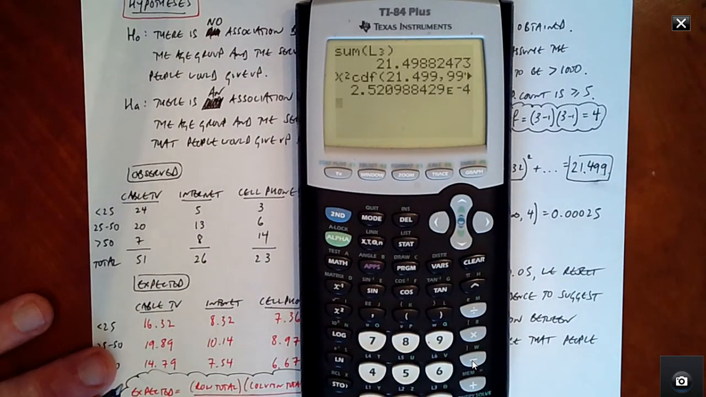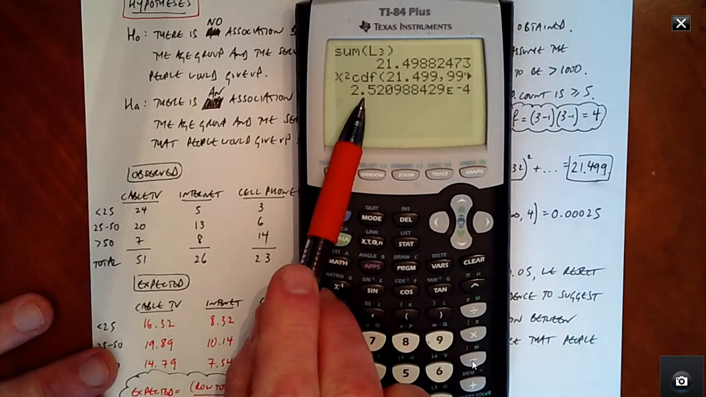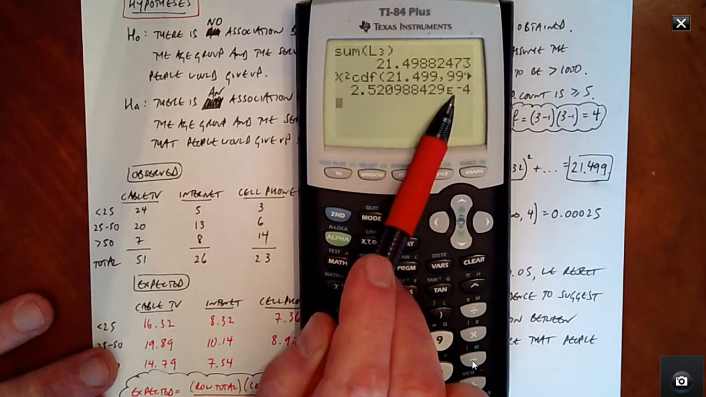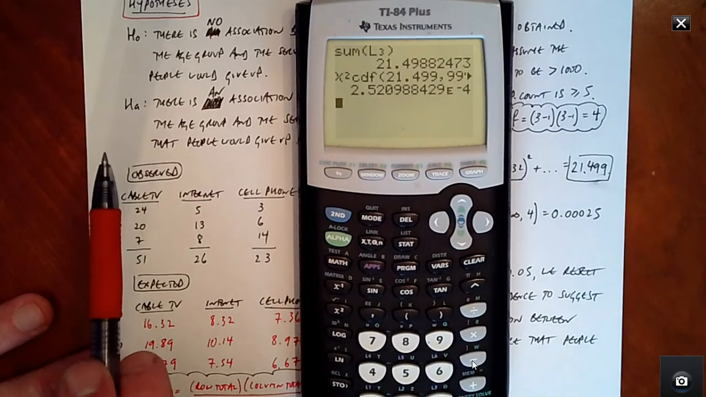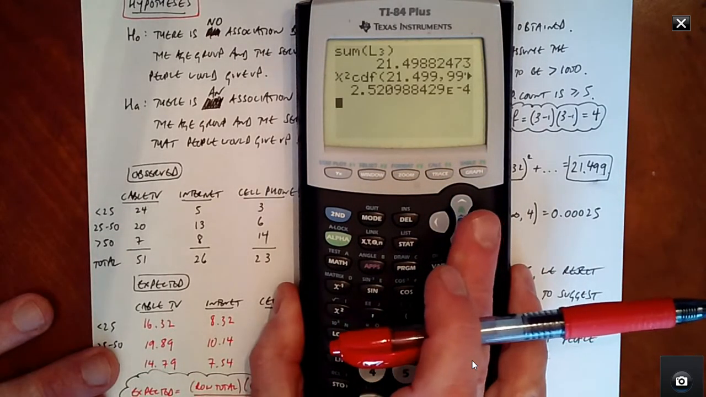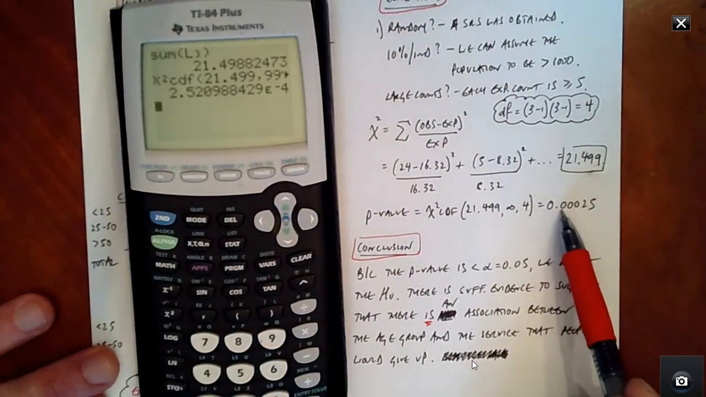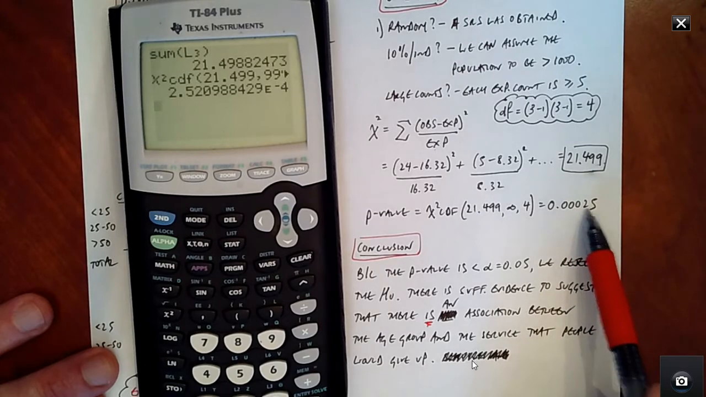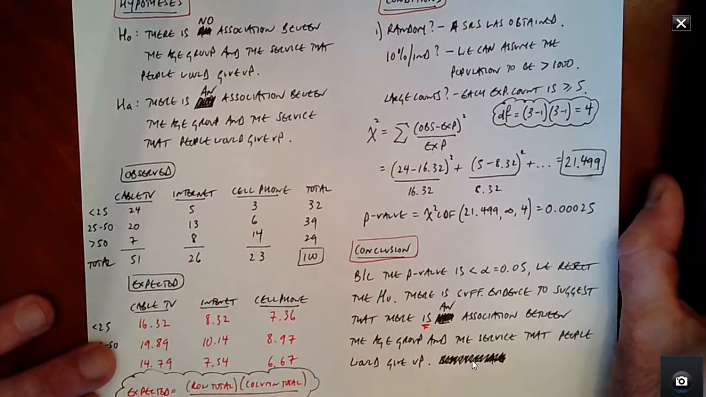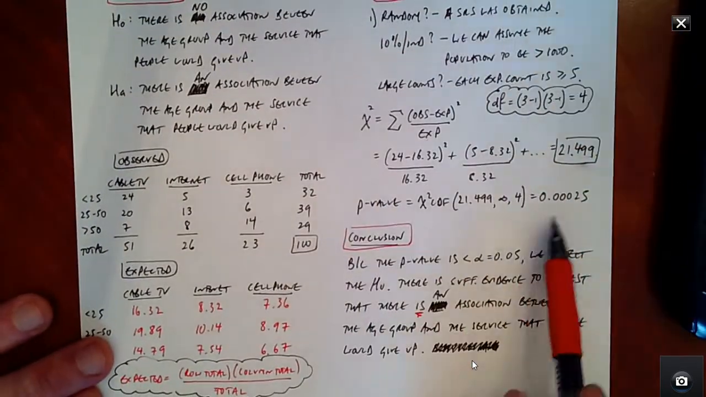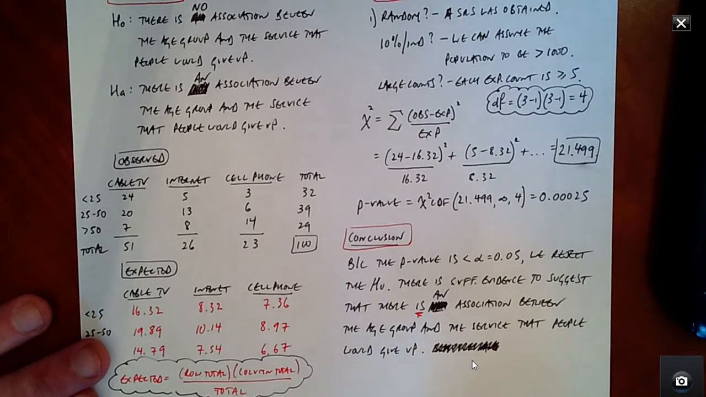And there we go. Now, it's not 2.5. Look towards the end always. We've got e to the negative 4. So that means we have a much smaller value. So it's going to be 0.00025. That's an incredibly small p-value, and it's much smaller than our level of significance of 5%. So that means our conclusion is we're going to be rejecting the null.